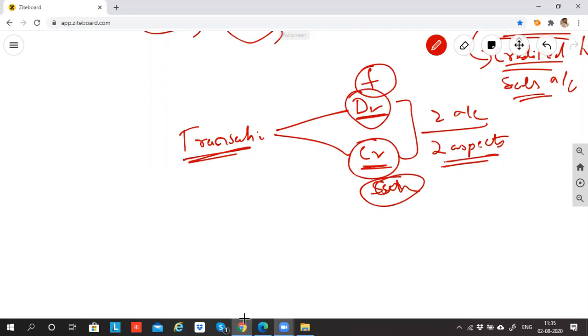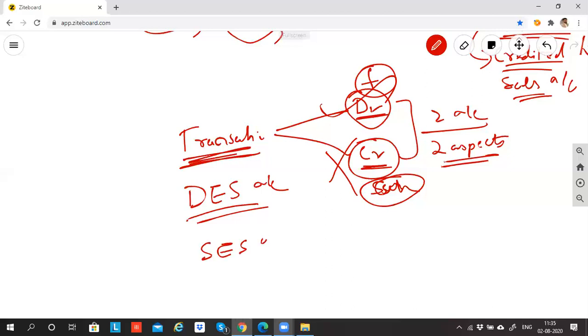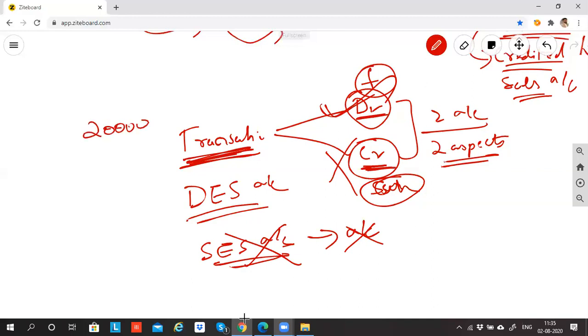If you are recording both the debit and credit aspect, then you are following the double entry system of accounting. In case you record only the debit and forget to record the credit, it means it is the single entry system of accounting, which is not permissible. If you do single entry, your accounting will not be correct. For every transaction, there will be a debit, which will have an equal and opposite corresponding impact of credit. If I debit furniture for 20,000 rupees, cash will also be credited 20,000. Same amount, equal and opposite.